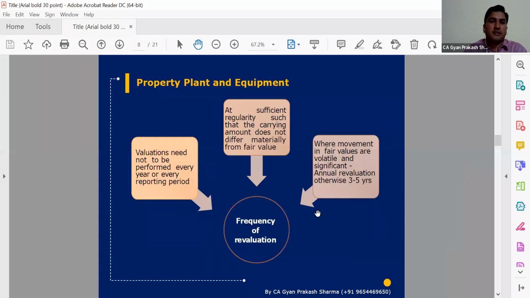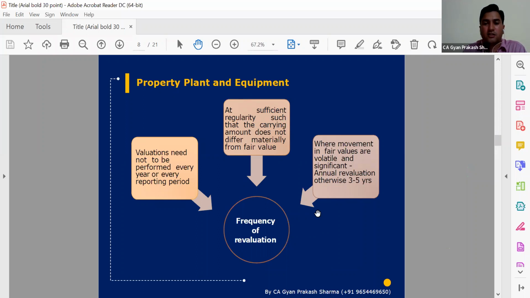Apart from that, for property, plant and equipment, if we are following the revaluation model, then we need to take care of some things. Valuation needs to be performed in every year or every reporting period, but we need to revisit. We are not required to if we have done the revaluation this year. So it is not required that every year we revalue, unless there are significant changes.